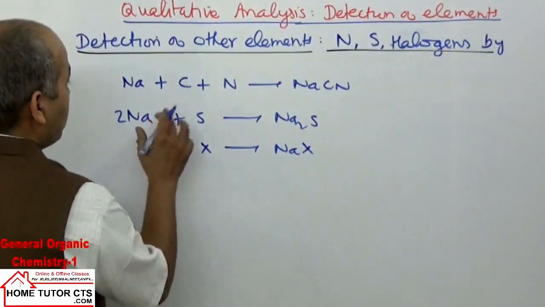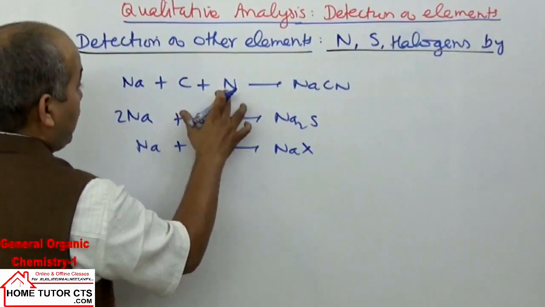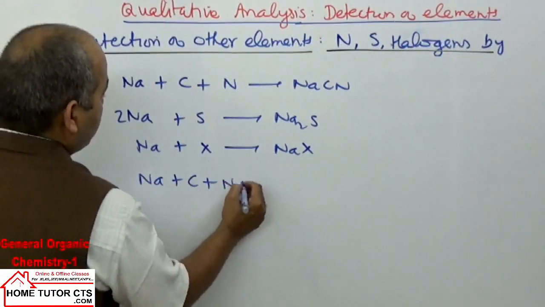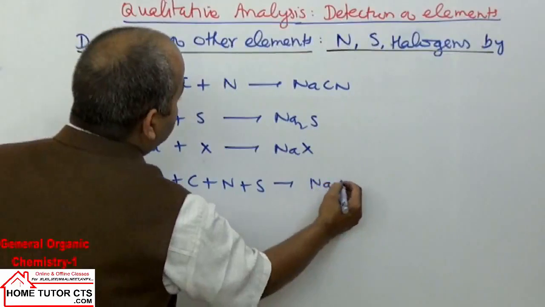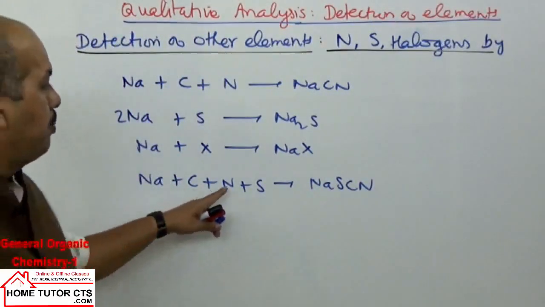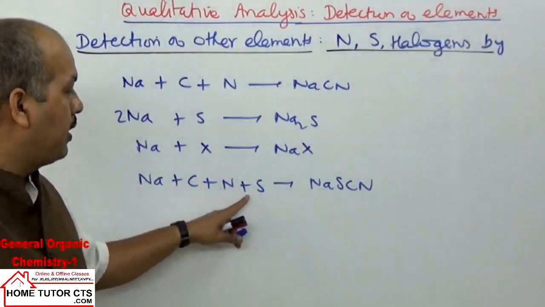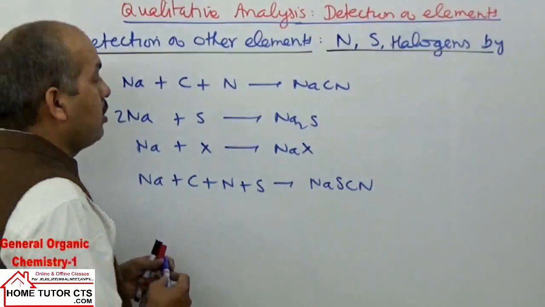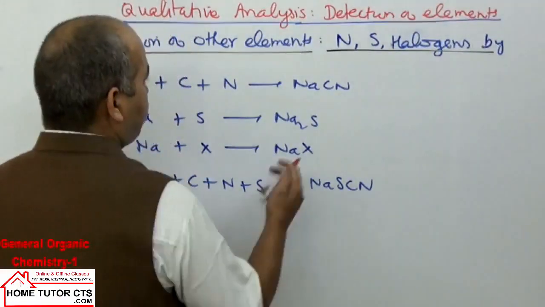If we have both elements nitrogen and sulfur, then they convert to sodium thiocyanate. So the solution we have is the sodium extract.